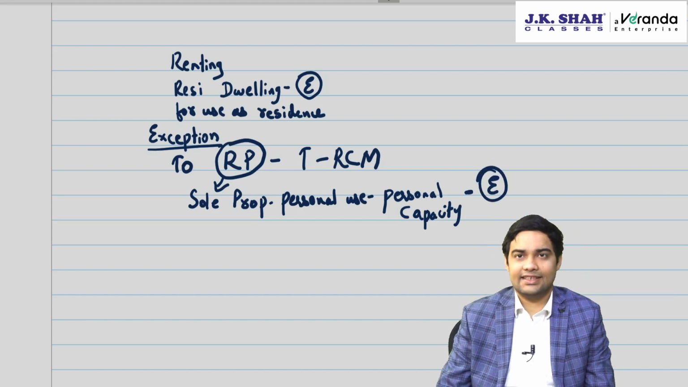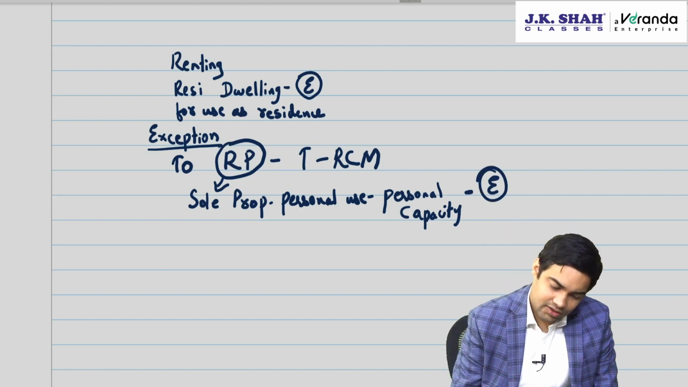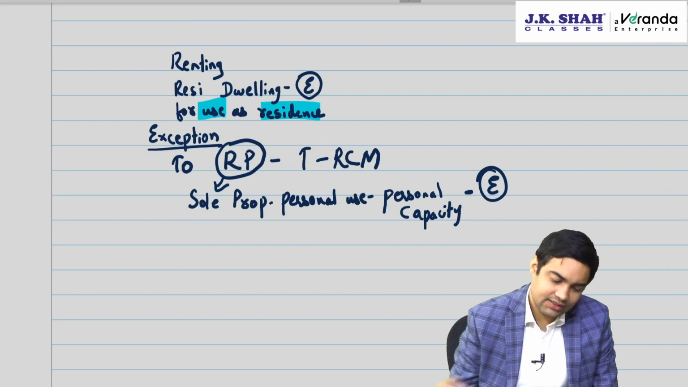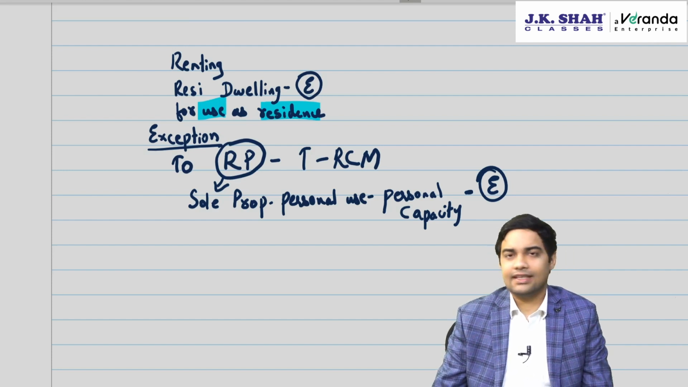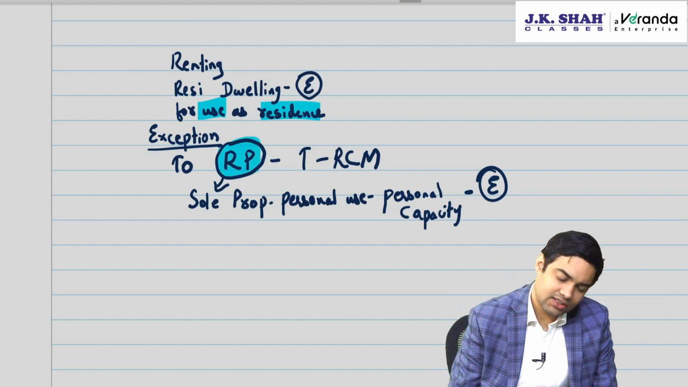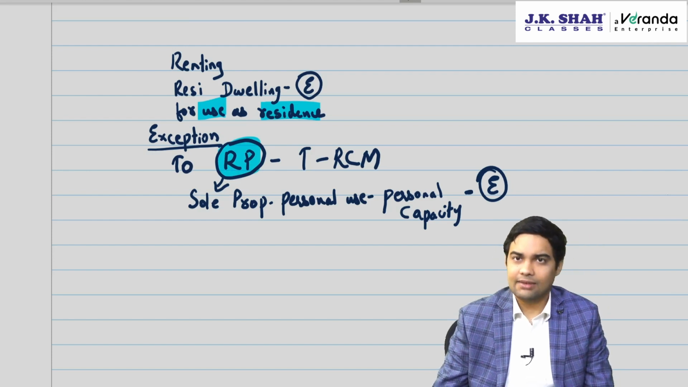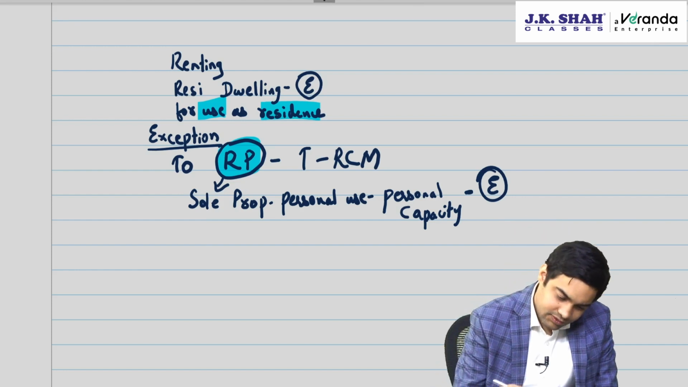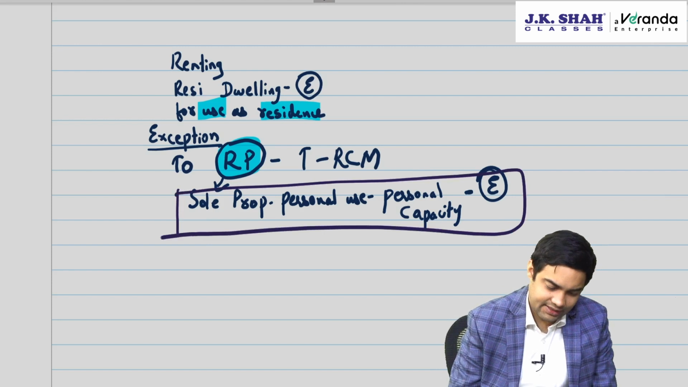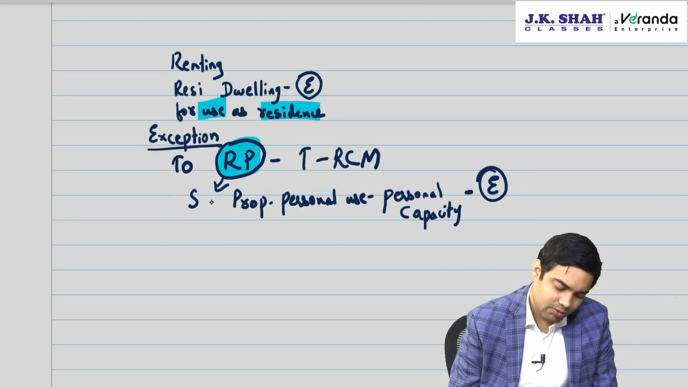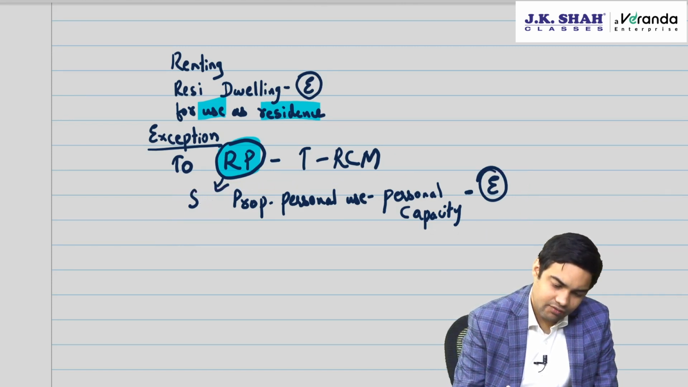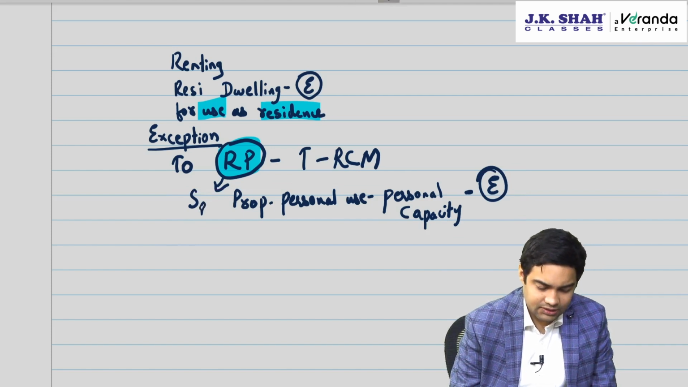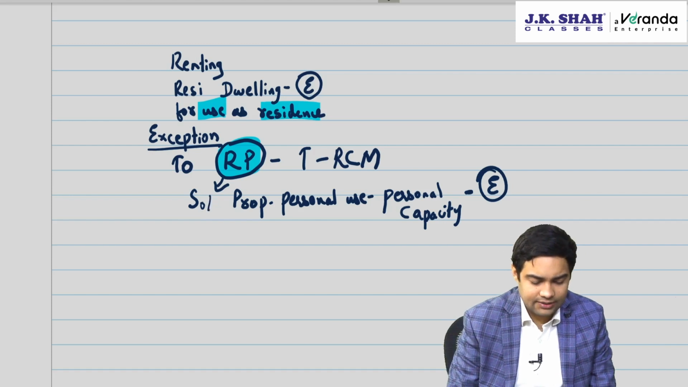This was already there. Remember, this is for use as residence. If it is a residential dwelling for commercial use, then it is taxable. And when it is given to a registered person, it will be taxable under RCM. Commercial property is anyway taxable. Nothing to discuss on that. Now, this was explanation 1 in the law, saying that a sole proprietor taking a property on rent for his personal use, in his personal capacity, should enjoy an exemption.